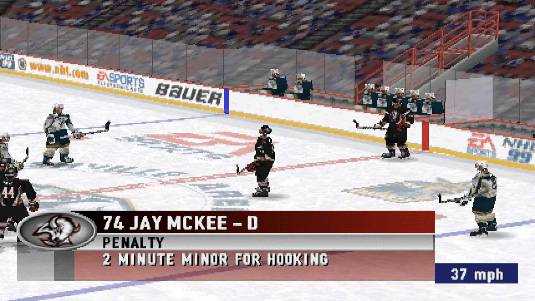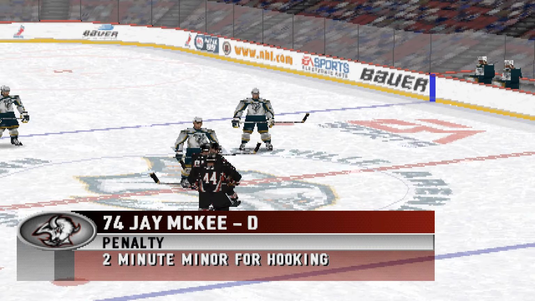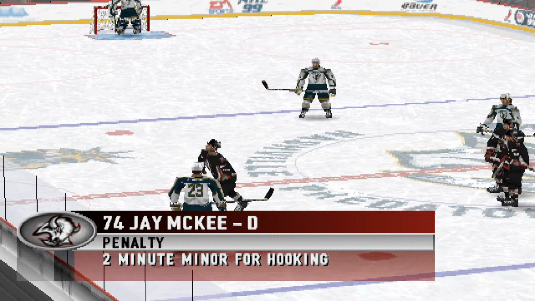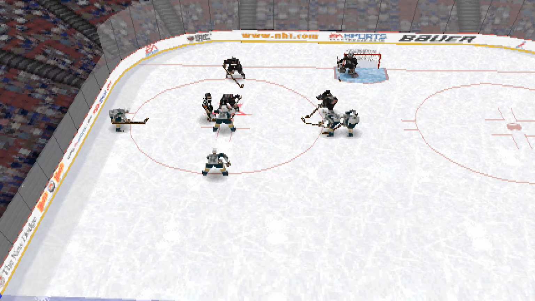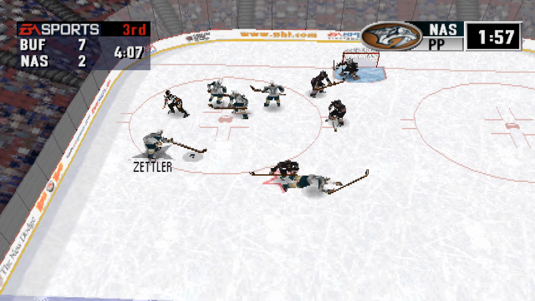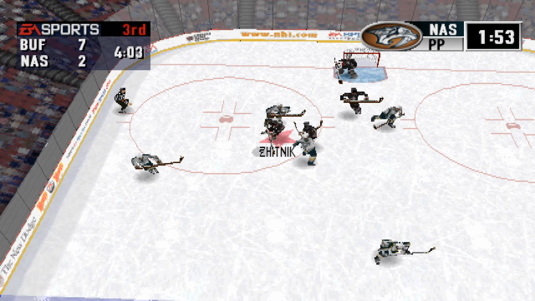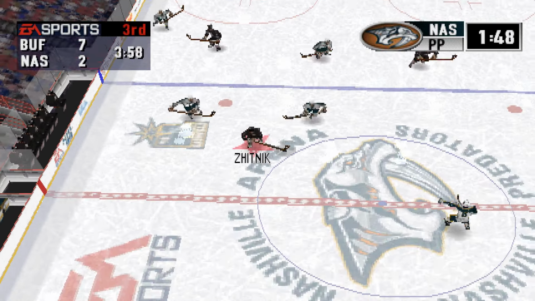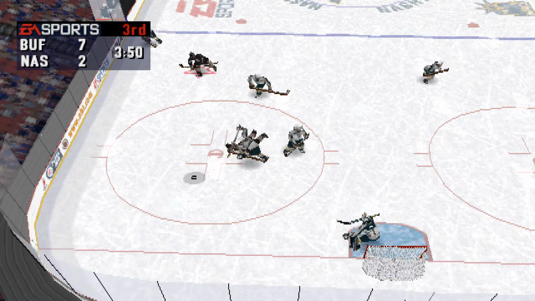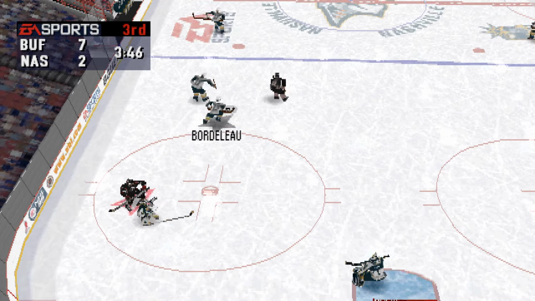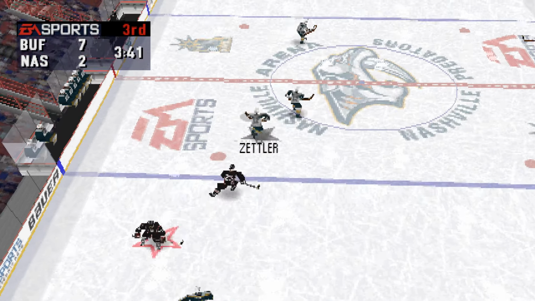Penalty called for hooking. Buffalo penalty to number 74, Jay McKee. 2 minutes for hooking. Bordelot gets to the circle. He'll face off against Pekka. Buffalo should be making a line change soon. Zhitnik gets shoved by Lambert. To the net. Bouchard gets flattened by Pekka.